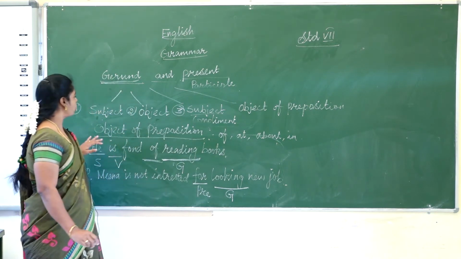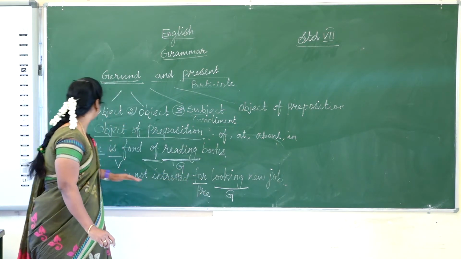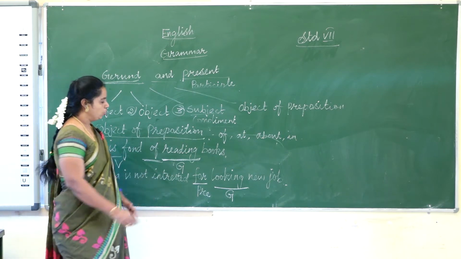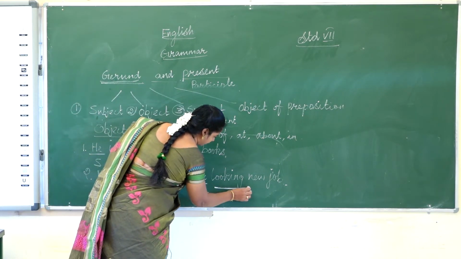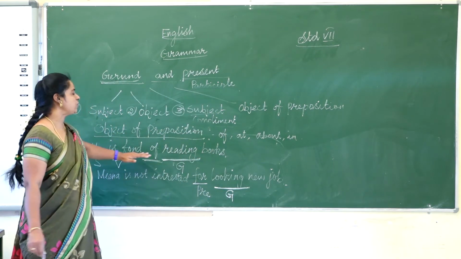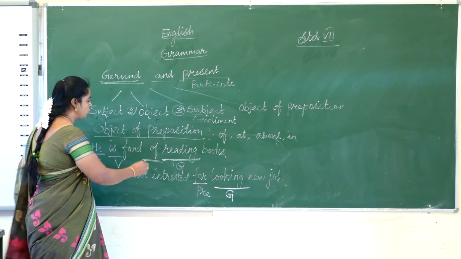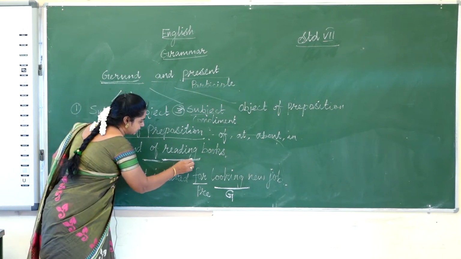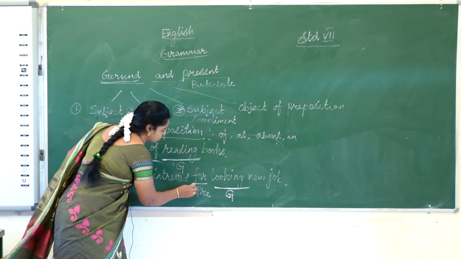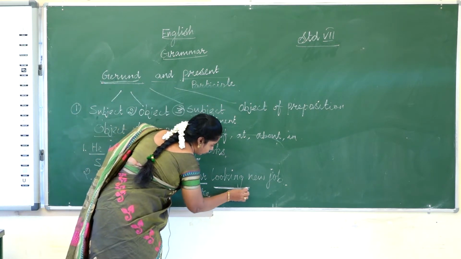So this is object of the preposition. Meena is what? Meena is not interested, looking for a new job. So this is gerund. Looking is a gerund. He is fond of reading books. So following the preposition, the gerund has come. Here Meena is not interested for looking job. Following the preposition for, the gerund is looking.